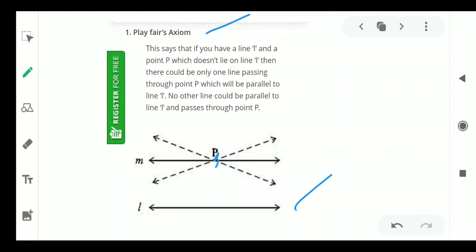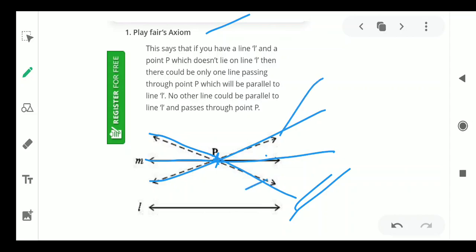From this point, we can draw only one line which is parallel to the given line L. For example, from a point we can draw many lines. For example, if you draw this line, these two lines are not parallel to the line L.